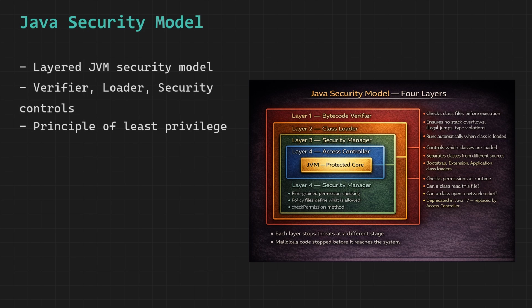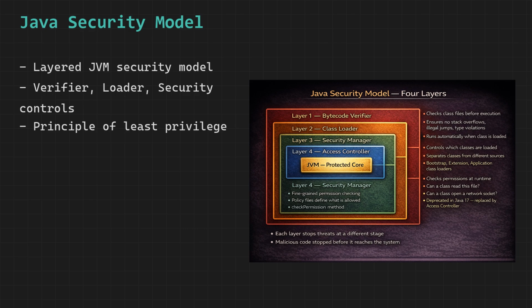When Java was designed in the mid-1990s, the internet was new and the idea of downloading and running code from unknown sources on your machine was terrifying. Java was designed from the ground up with security in mind, particularly for applets, which were small programs downloaded from websites and run inside browsers. The Java security model was the answer.